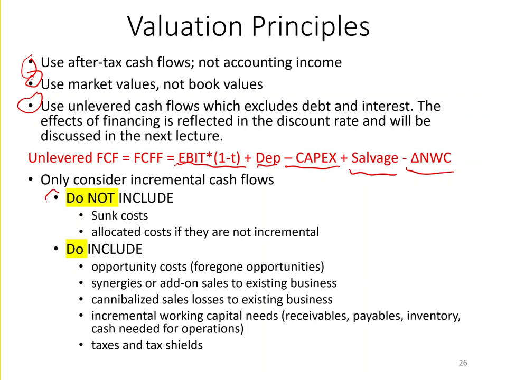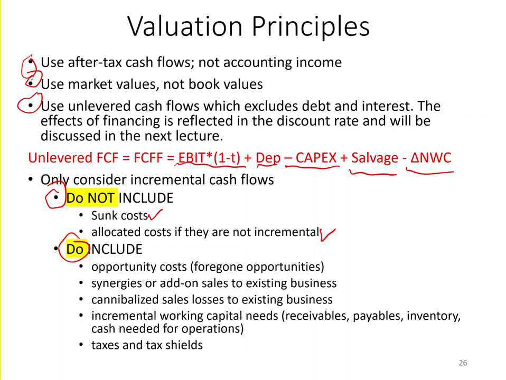And we want to make sure you do not include any sunk costs. So if you've already spent some money to do some kind of study before you would actually invest in a project, you don't put that in the net present value calculation or the free cash flow calculation because they've already been spent. Also, you don't want to include any allocated costs. Many corporations have these things called overhead pools, where they might allocate some portion of prior fixed cost expenses to different projects. However, if they are not incremental expenses, you do not include it.